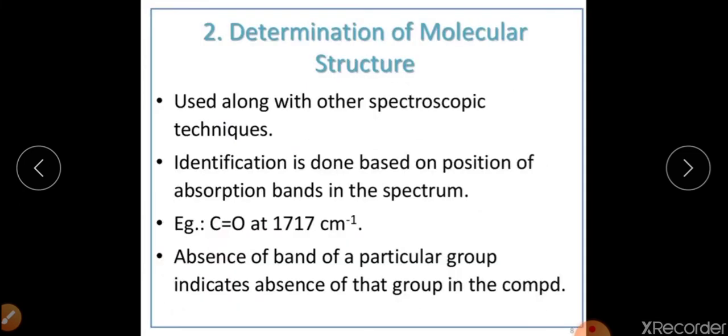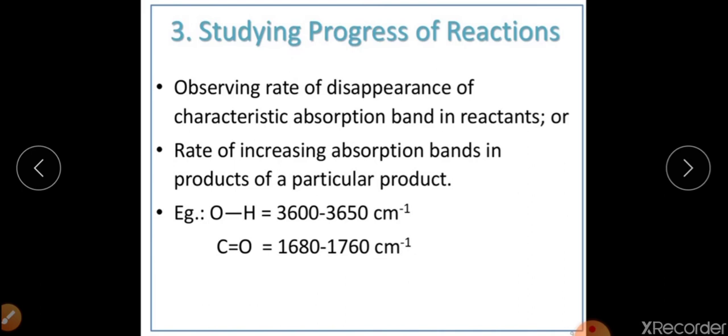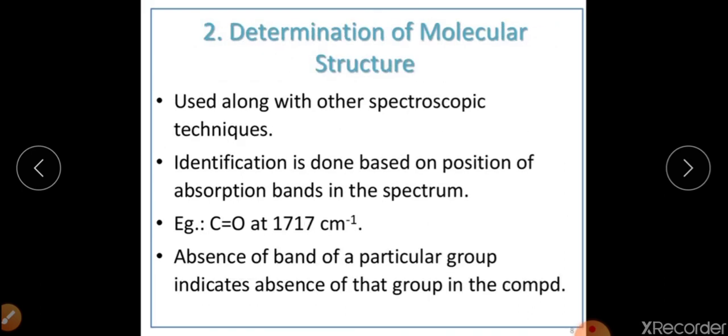Determination of the molecular structure. Molecular structure can be easily determined on the basis of the absorption bands in IR spectroscopy. For example, the carbonyl group will absorb at around 1700 centimeter inverse. So we can easily identify what the molecular structure of any compound will be.